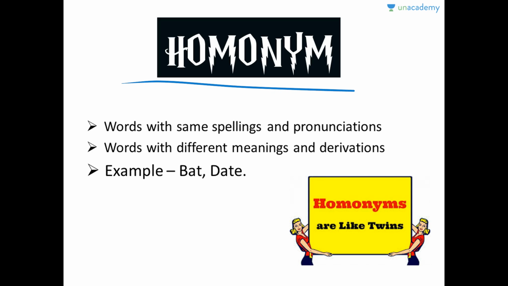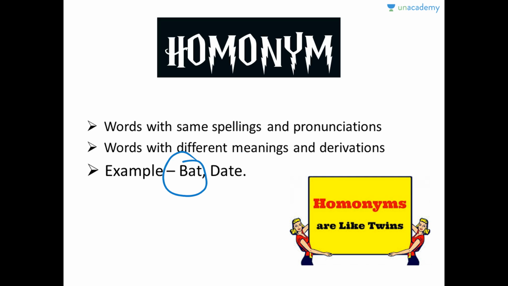So let's read its definition. They are the words with same spellings and pronunciations but different meanings and different derivations. Say, take the examples bat and date. This bat could have two different meanings. Also, the word date can have two different meanings.